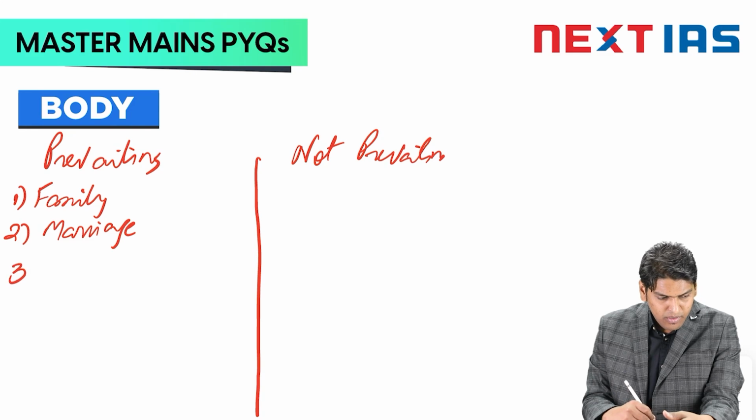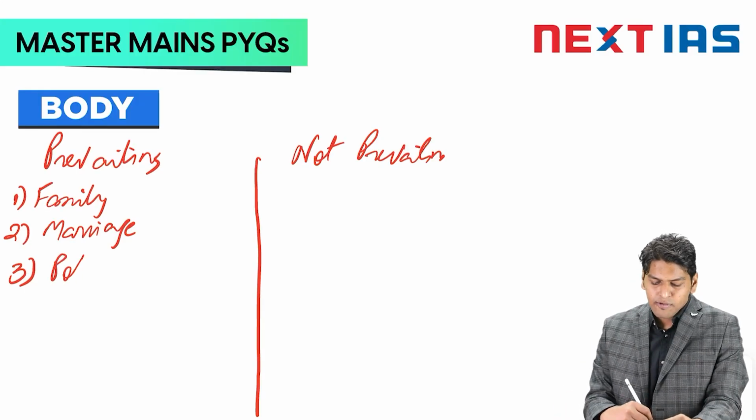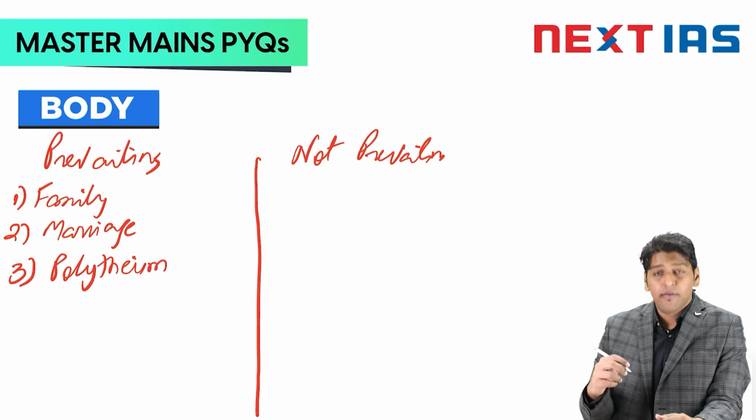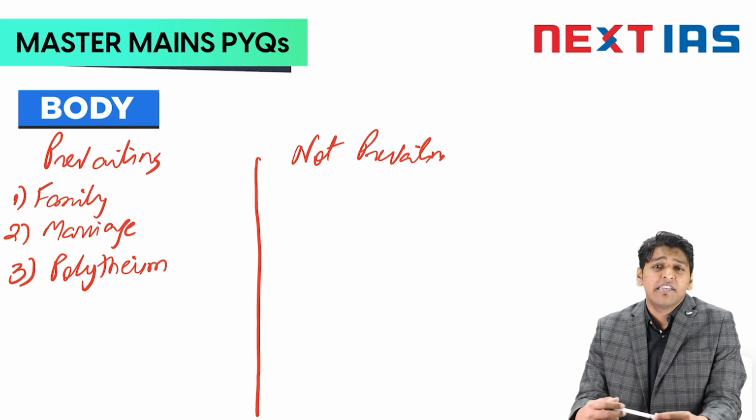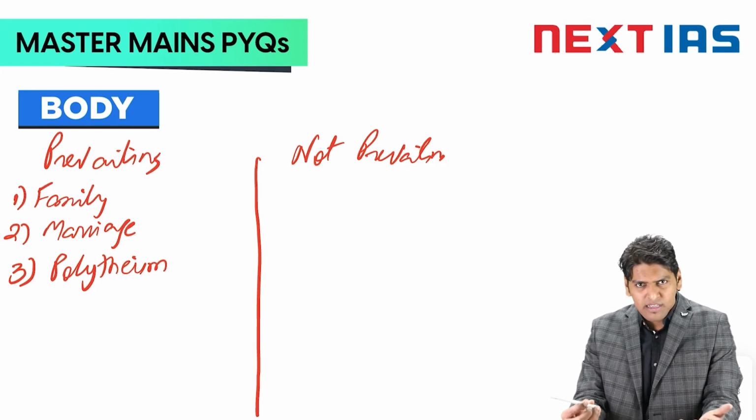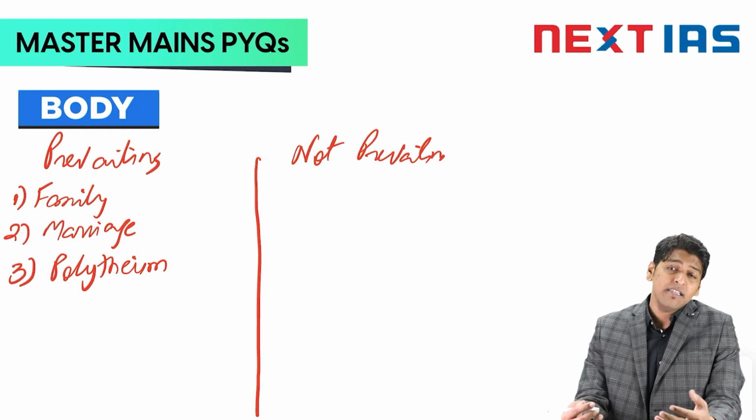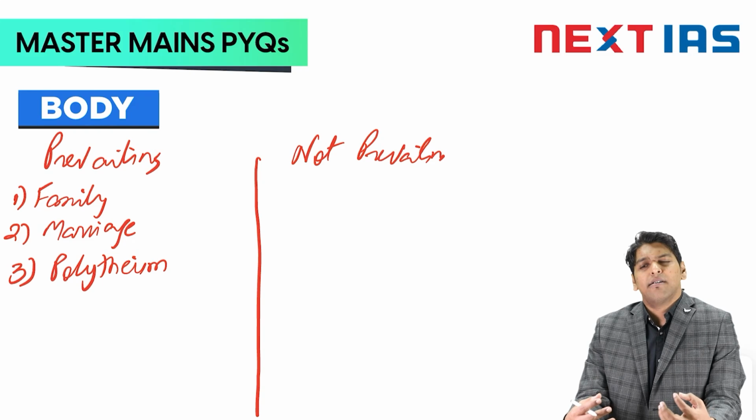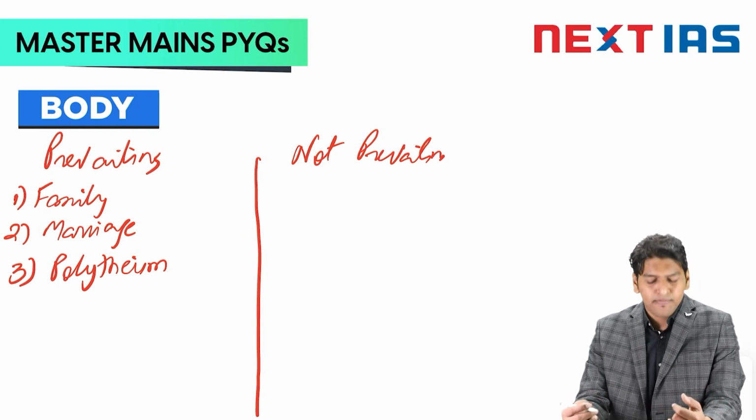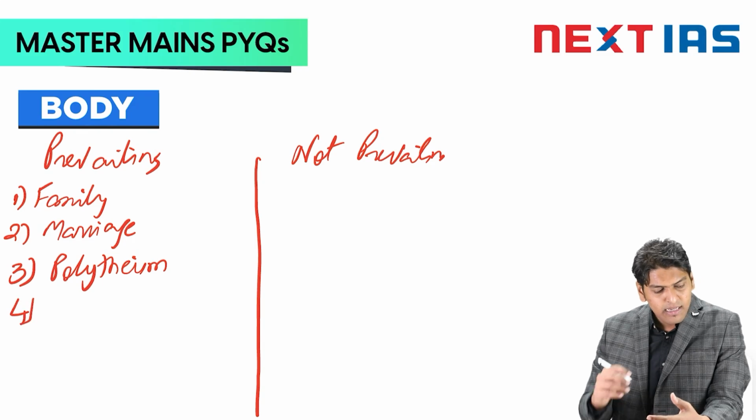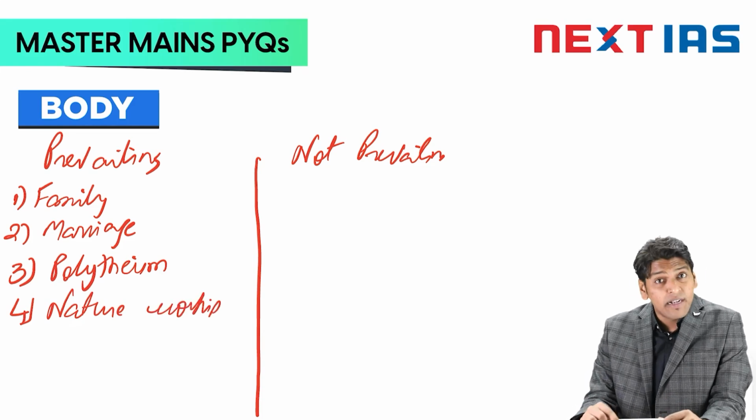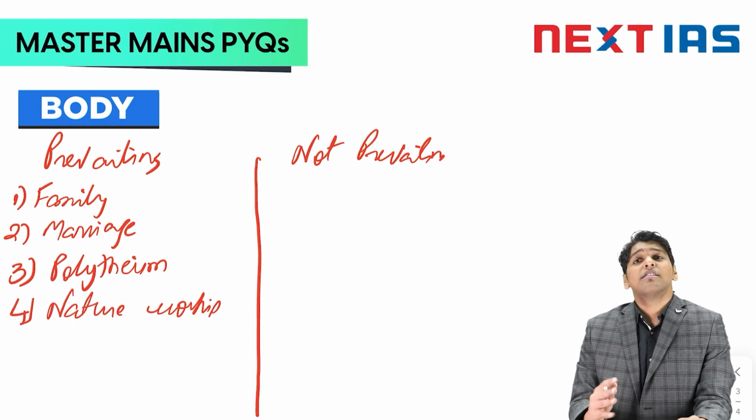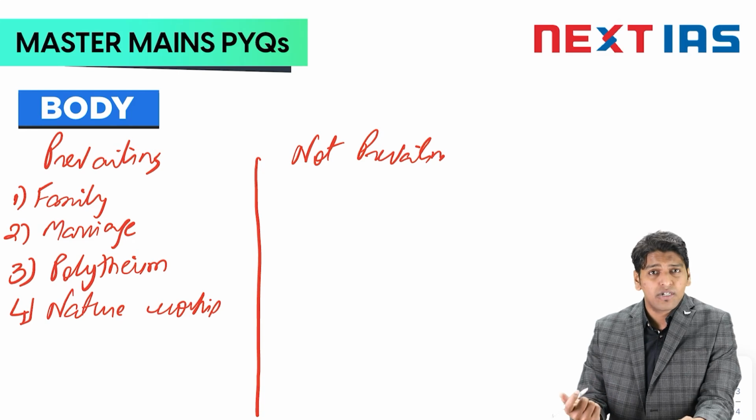Then we see polytheism. Even now we worship a number of deities. In Hinduism, we say we have 33 crore devis and devtas. So it's an indication of our continued acceptance of the idea of polytheism. Next, there is the idea of nature worship. We still worship the banyan tree and the peepal tree, which shows how the idea of nature worship is still not lost on us.